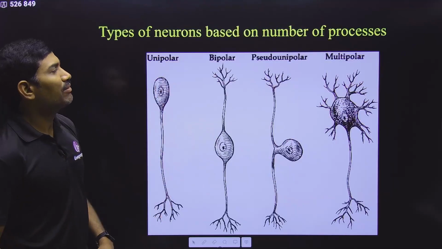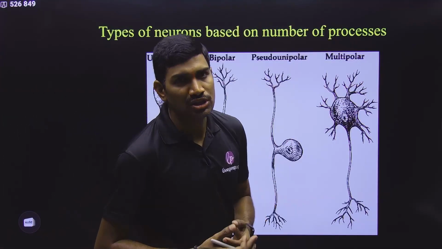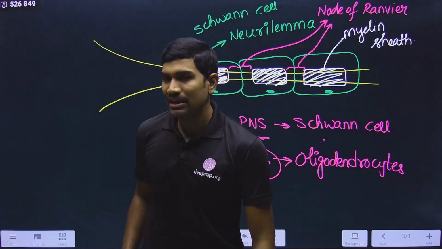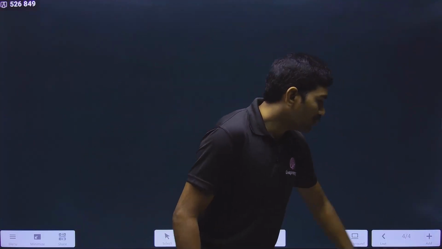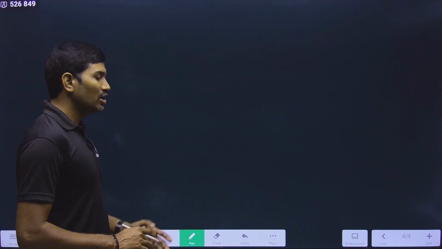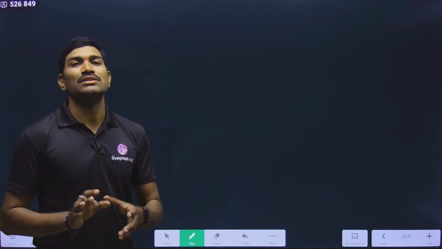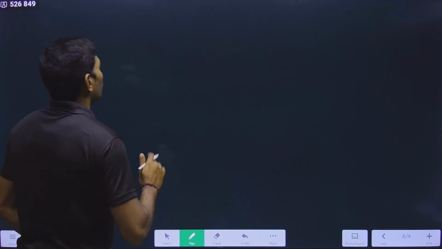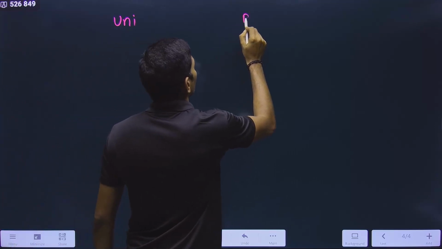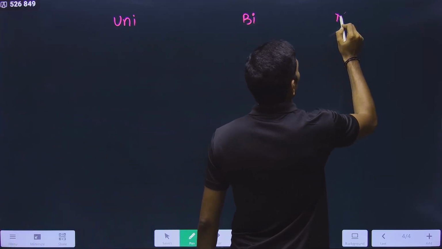Clear. Next one, types of neurons based on the number of processes. How many processes do they have? Based on this, the NCERT talks about unipolar, bipolar and multipolar neurons. What is this polar? It is not about polarity, it is about the processes. These processes are extensions from the plasma membrane. So now I will draw a diagram, first for unipolar, bipolar and multipolar.